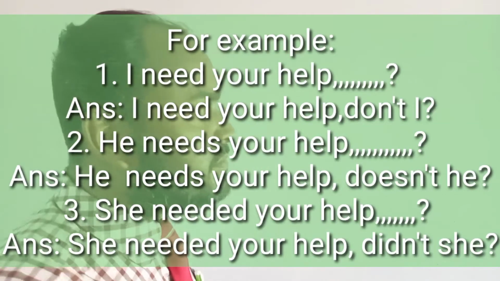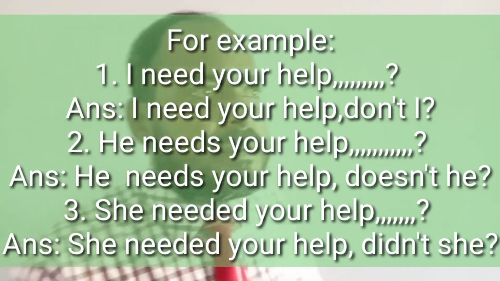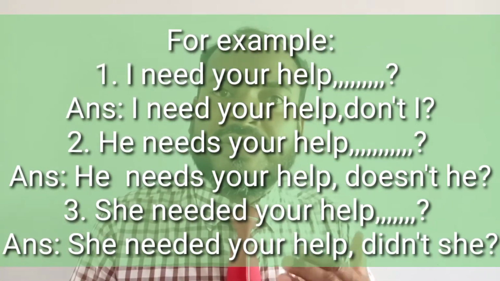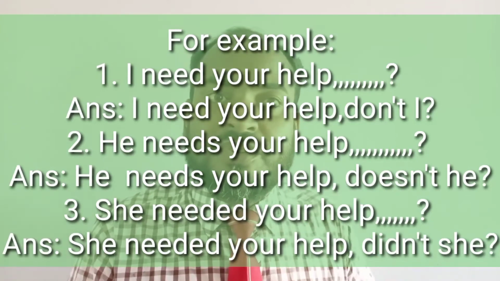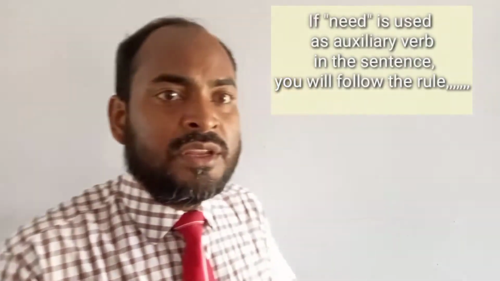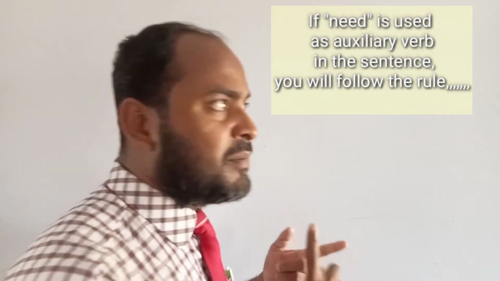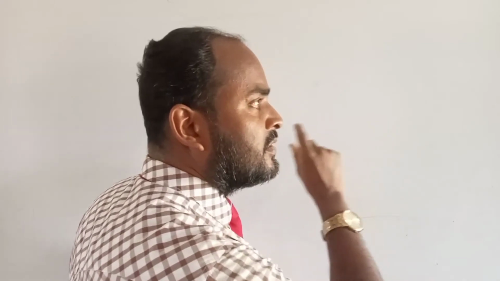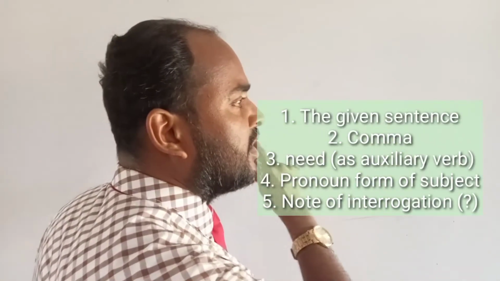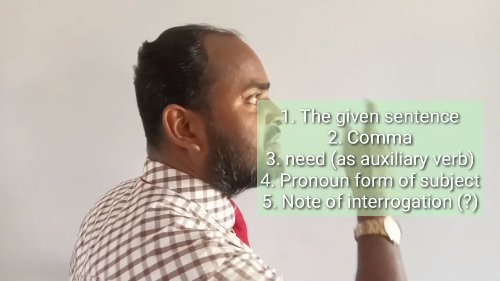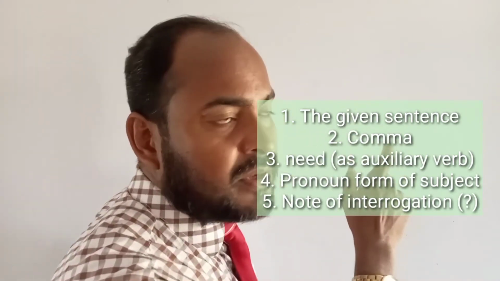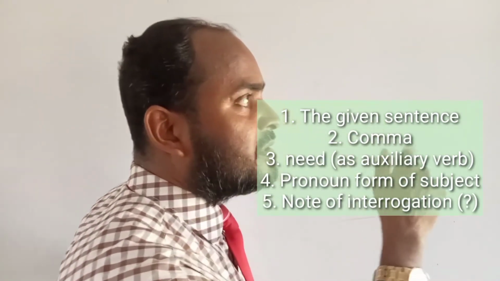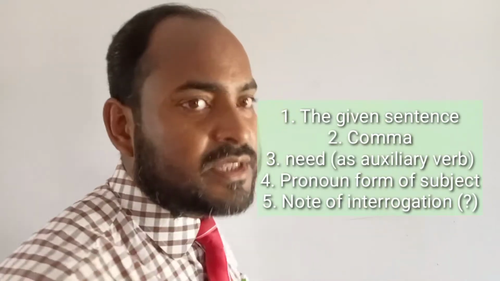Okay, but my dear learners, if need is used as an auxiliary verb, then we shall write the given sentence, and then a comma, and then need as auxiliary verb, and then the pronoun form of the subject.